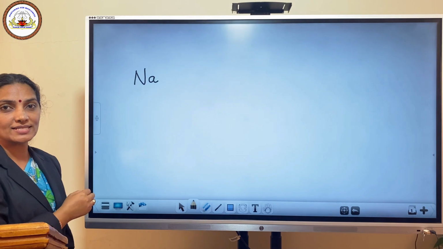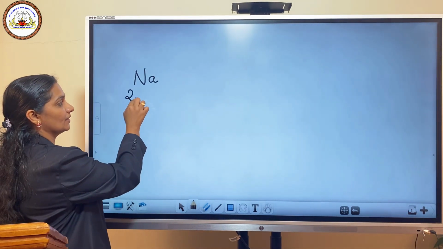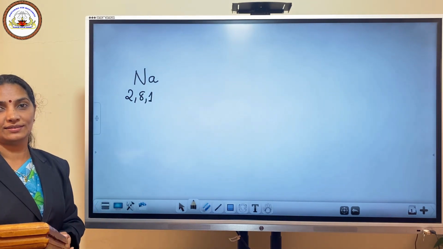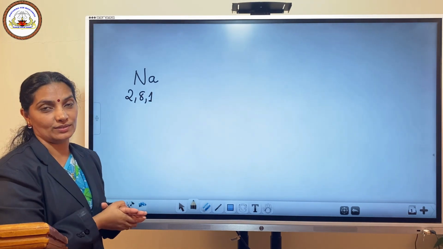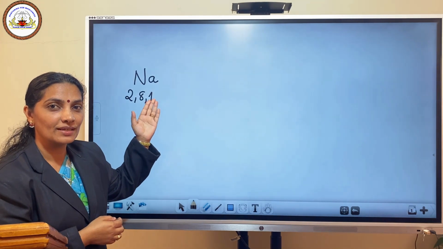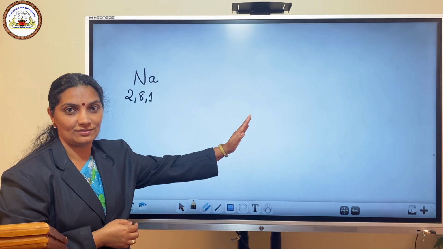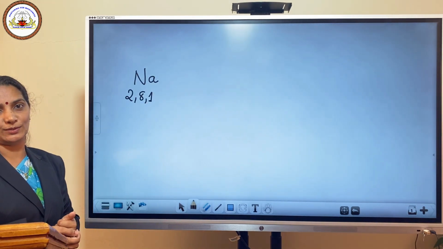Sodium, symbol is Na. What is the configuration of sodium? 2, 8, 1. The outer shell is 1, containing 1 electron. How can this sodium attain stability? There is a chance of removing 1 electron, or there is a chance of gaining 7 electrons.